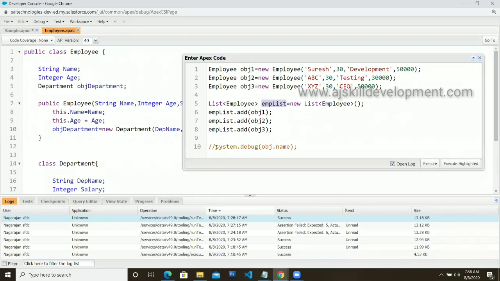Any doubts over here? Any doubts? Anyone?